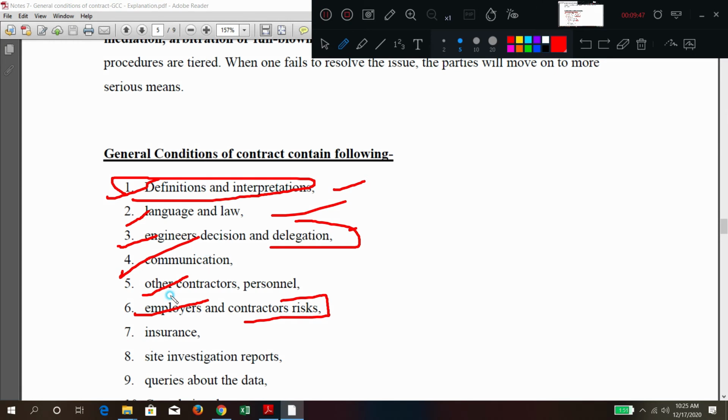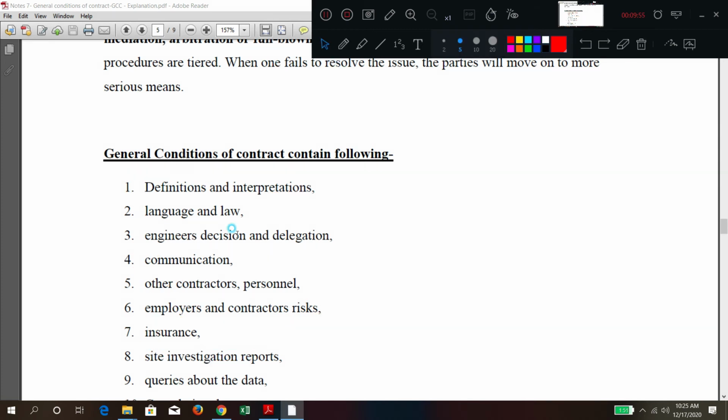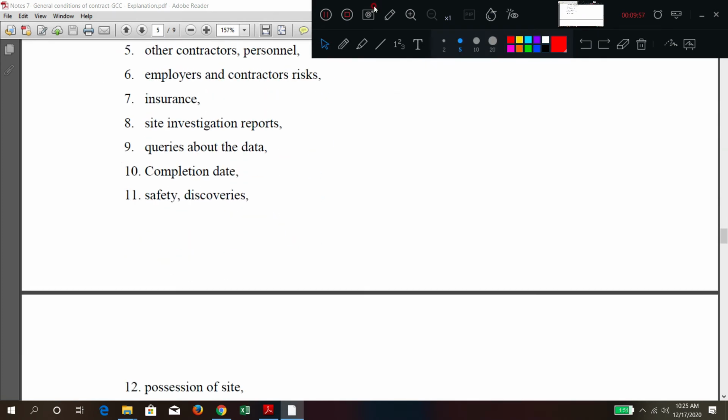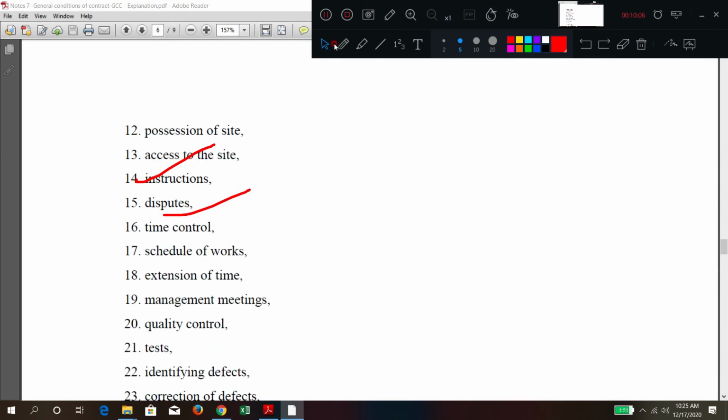What about insurance, whether the contractor has taken an insurance or the client has taken an insurance. Site investigation report, which should be submitted before the award of contract. So many clauses have to be included as general conditions of contract. Here: completion date, safety and discovery measures, possession of site, access to the site, instruction, disputes, time control, what should be the schedule of works, extension of time, management meetings. So regarding this, so many points are there.